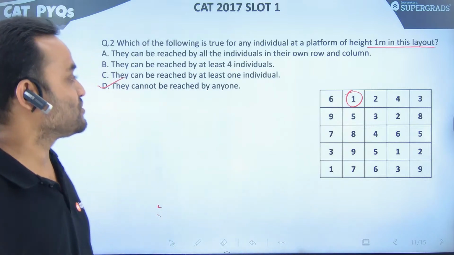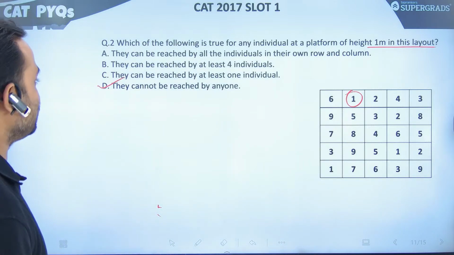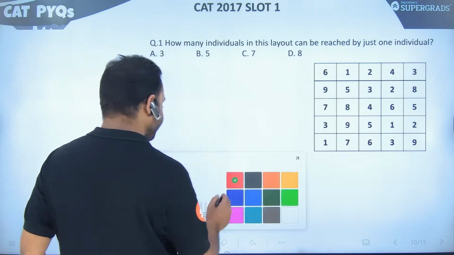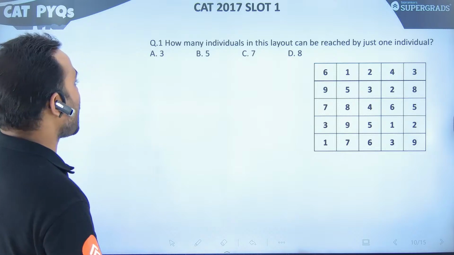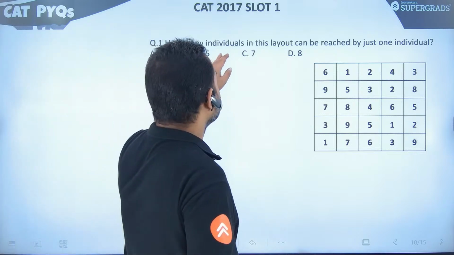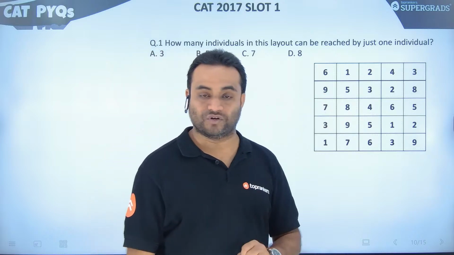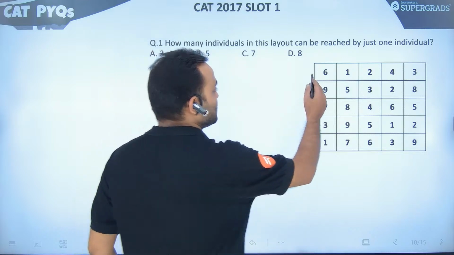This set, this question was very easy. Now let's come to a slightly more interesting question. Question number 1 says, how many individuals in this layout can be reached by just one individual. Just one individual. So let's start with one.